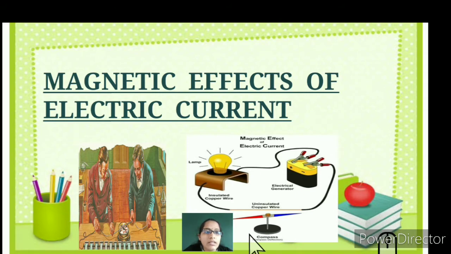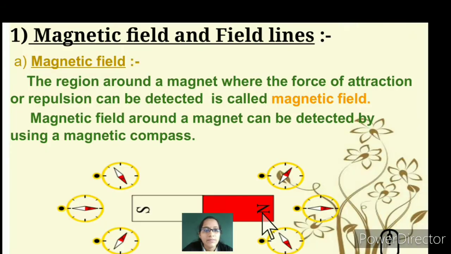You can see the uninsulated copper wire is between the place where the compass is placed. When the electric current passes through the uninsulated copper wire, there is a deflection of the compass, and this current reaches the lamp and helps the lamp light up. So the deflection with respect to the electric current gives the magnetic effect of the electric current. So let's understand more about the magnetic effects of electric current.